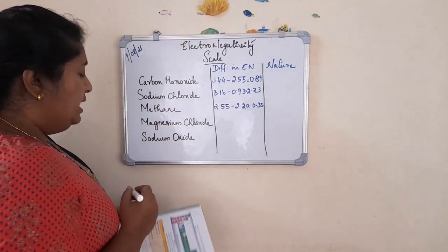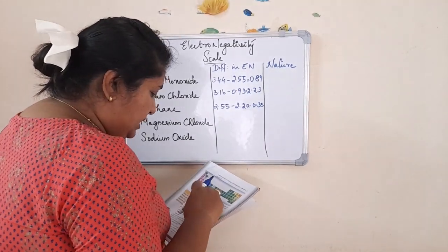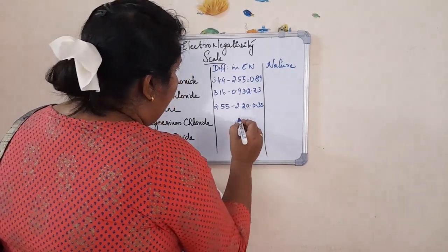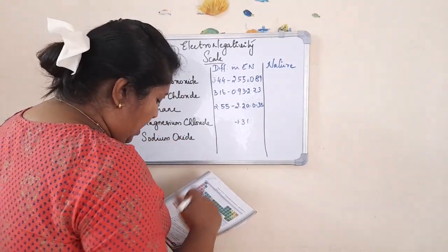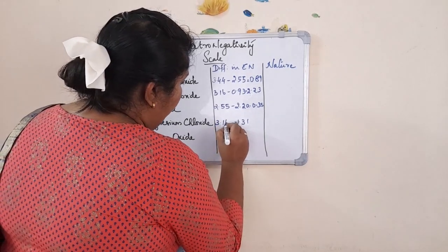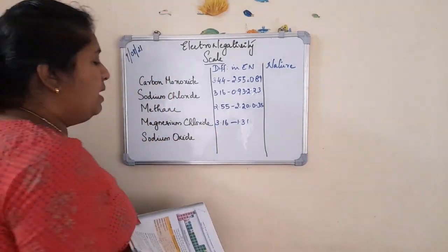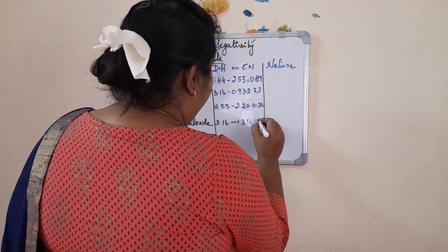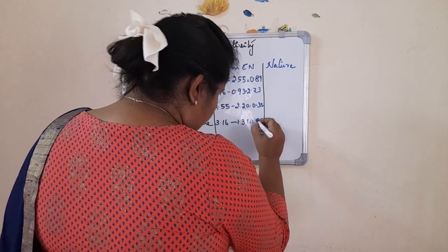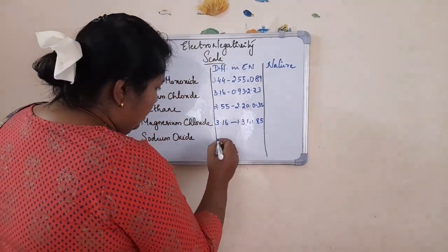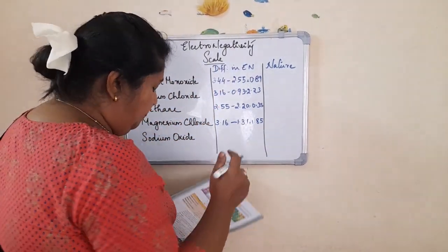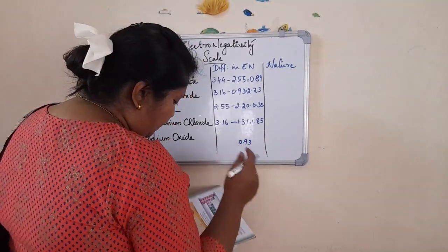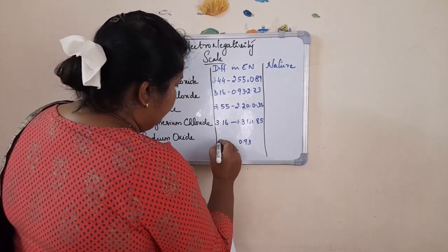And what about magnesium chloride? Magnesium is 1.31, and chlorine is 3.16. 3.16 minus 1.31 will be 1.85. Then what about sodium oxide? Sodium is 0.93, right? And oxide means it's oxygen, so 3.44.